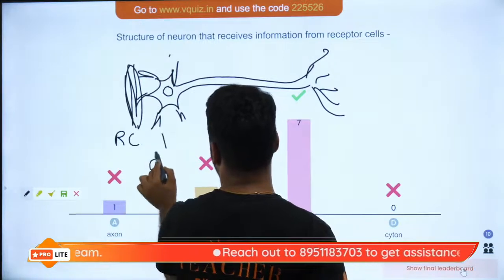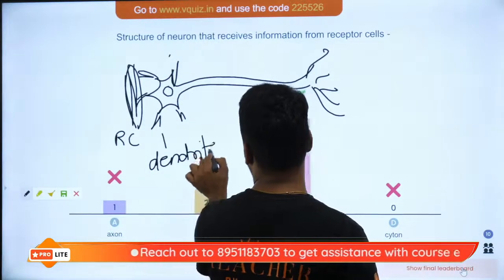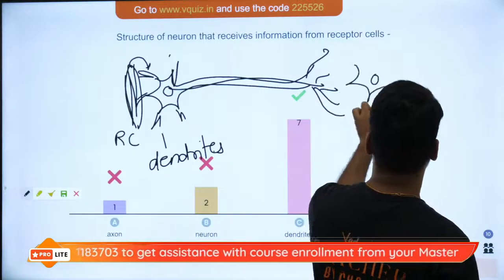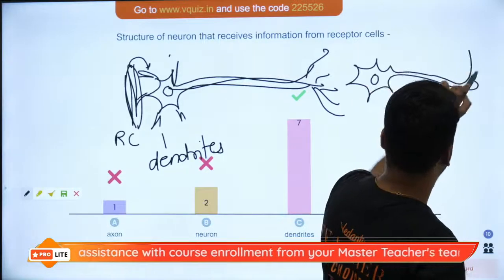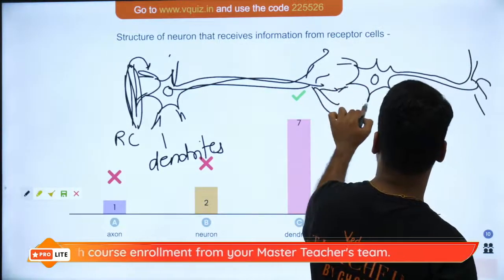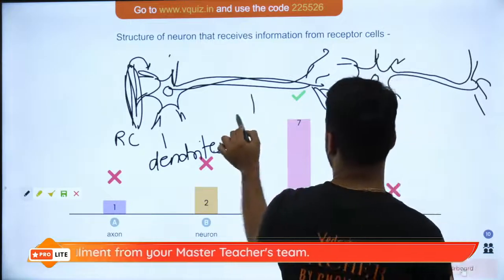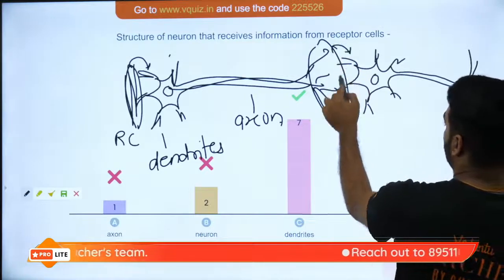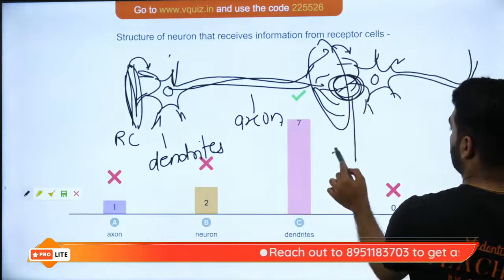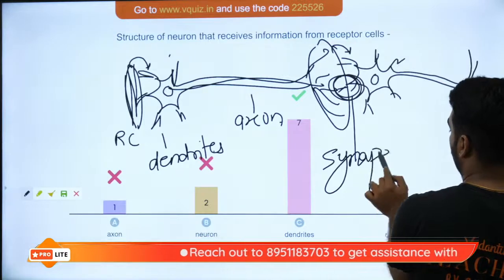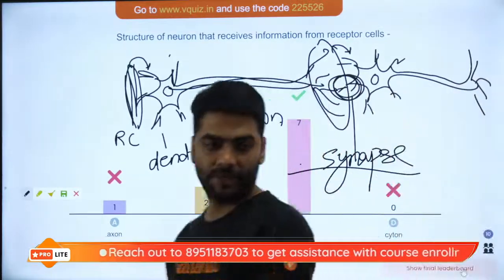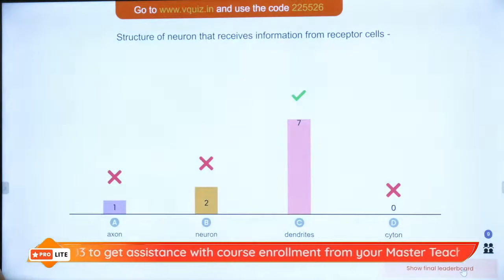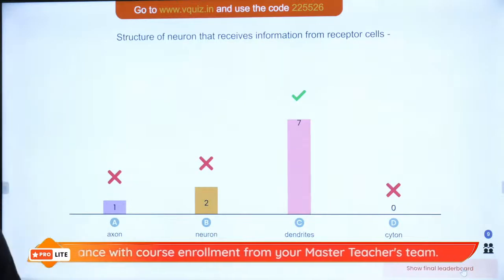So, this will receive the information, pass it and give it to the next neuron. This is your axon and these are the axon terminals. This is how they give the information, and this particular junction is called the synapse, about which we'll be learning in the next session. So, that is how the impulse or the information is transferred from one neuron to the next.